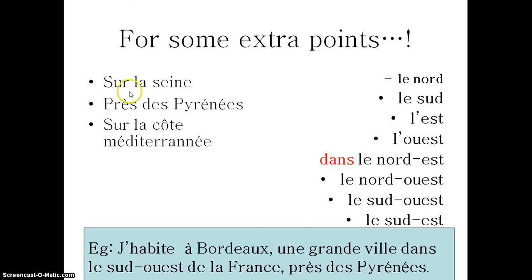We can say where it's near or what it's on. So sur la Seine, it's on the Seine. Près des Pyrénées, near the Pyrenees. Sur la côte méditerranéenne, on the Mediterranean coast. So for example, j'habite à Bordeaux, une grande ville dans le sud-ouest de la France, près des Pyrénées. So we've got I live in Bordeaux, a city in the southwest of France, near the Pyrenees. Okay, so we've extended it past just where you live.